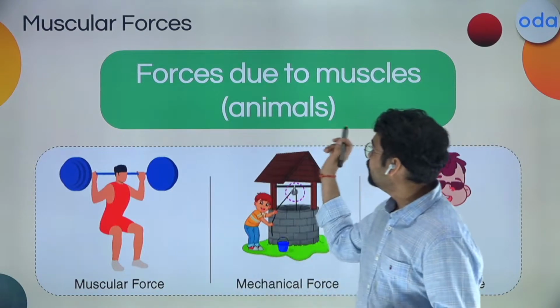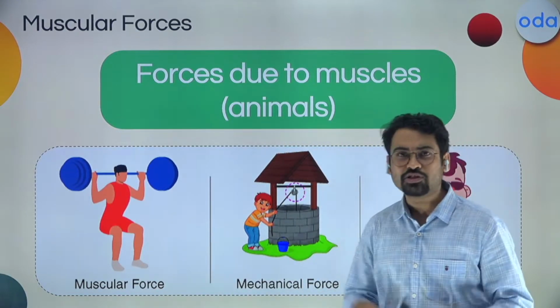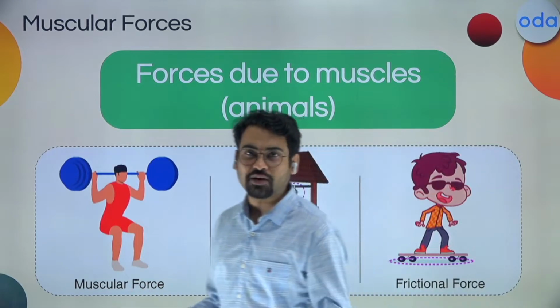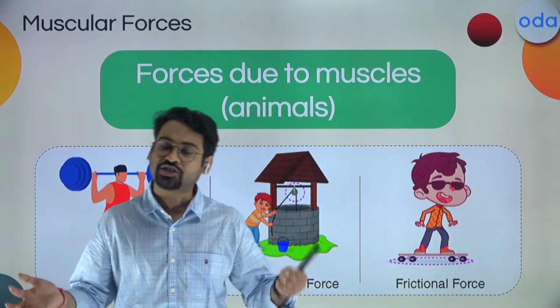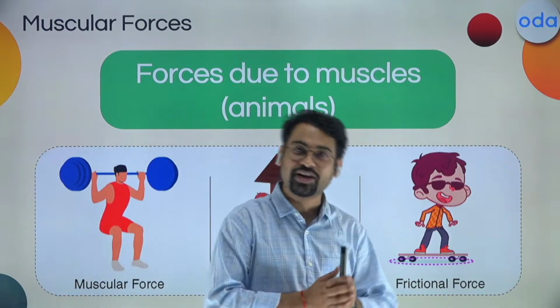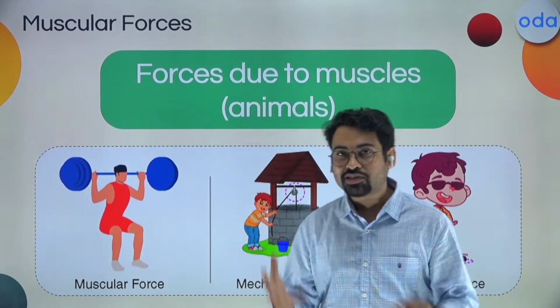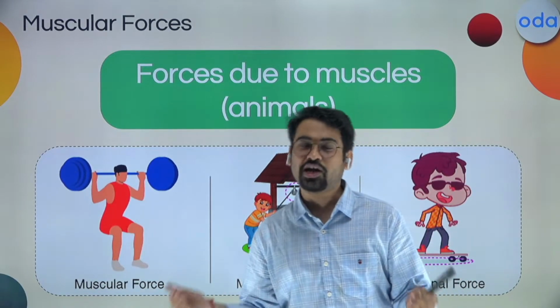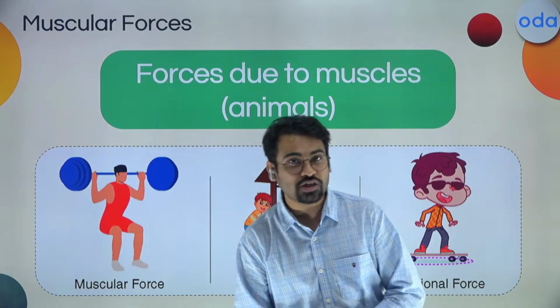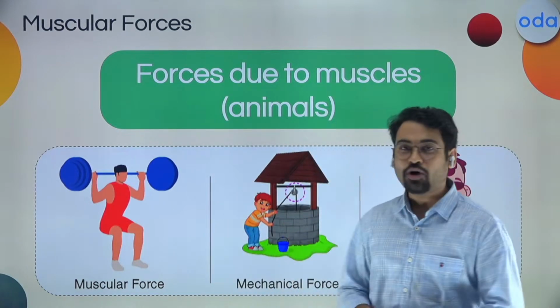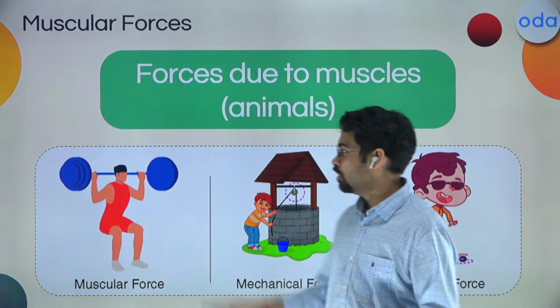Then you can say that yes, this is present in animals. You can say the force is present in animals whenever they are doing any sort of an action, whenever they're doing any sort of a movement. In that case, muscles are being used, and that is where the muscular force comes from. This is the first type of contact force that we wanted to learn today.